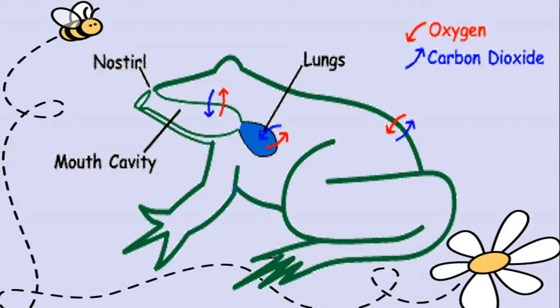What are these animals called? They're called amphibians. They can live on land as well as they can live underwater also. Can you live underwater? If you try to go underwater, you will die very soon. You won't be able to breathe, isn't it? But there are some special animals like this frog, which God has created in such a way that they can live underwater also and they can live outside water also. And they have their special ways of breathing, like I showed you now. Alright, so this is how frogs or amphibians breathe.